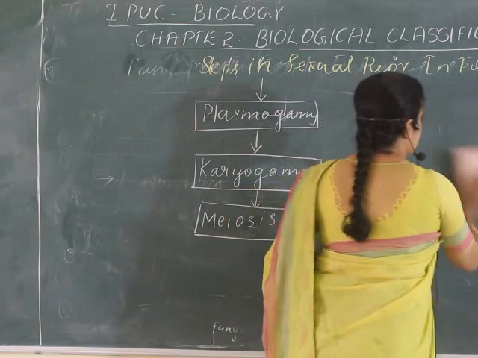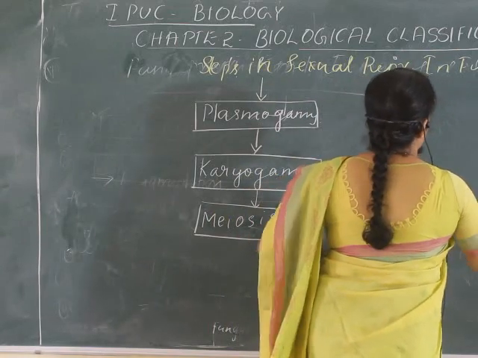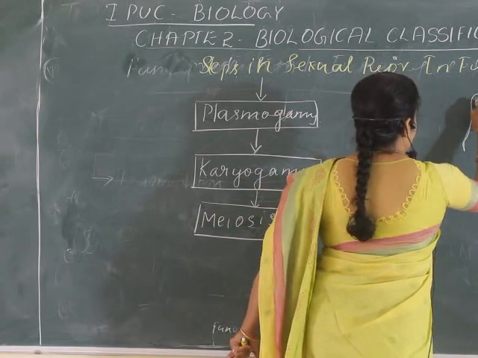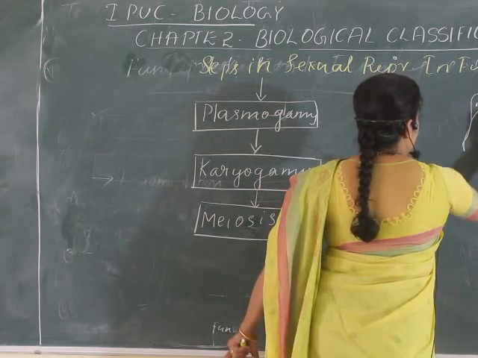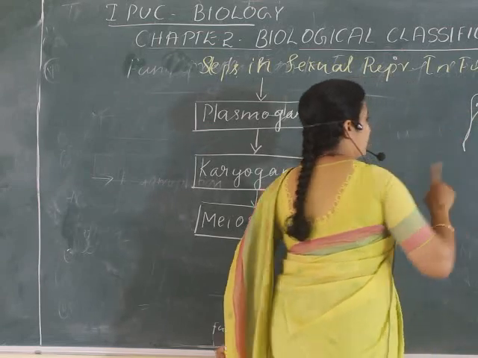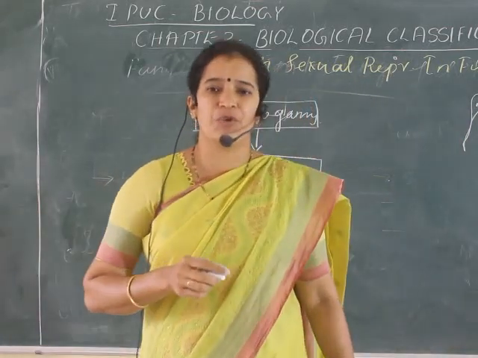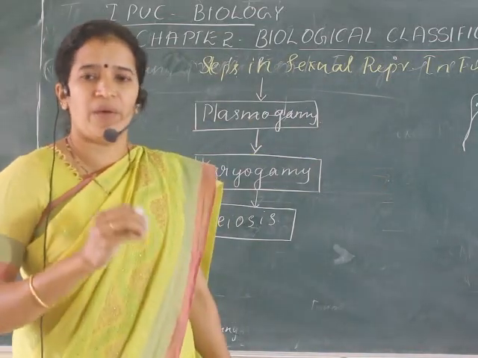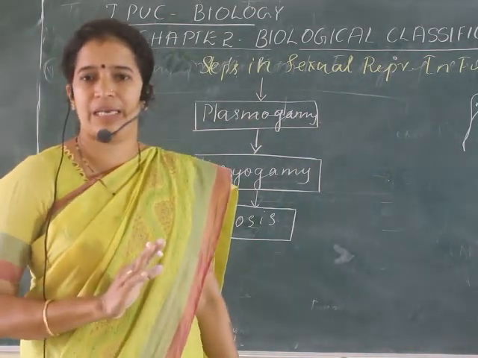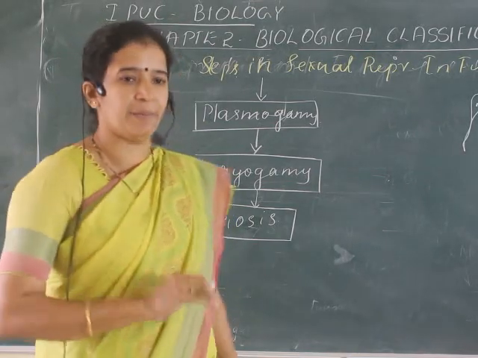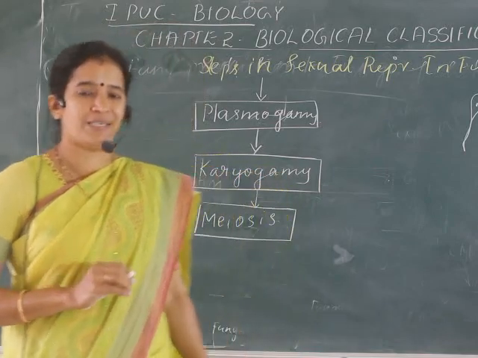One is a male gamete and the other one will be the female gamete. Now first the protoplasm fusion will occur. Sexual reproduction, as I already told you, is where there is a fusion of male and female gametes. So here in the first step the fusion of protoplasm occurs.